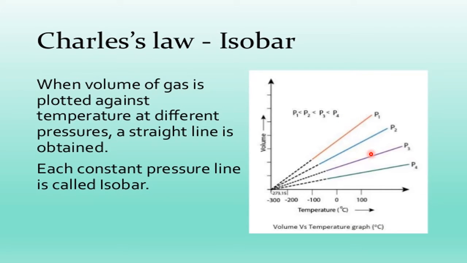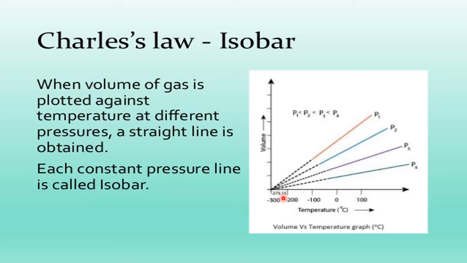But the interesting point is what? This is the graph between volume and temperature starting from 0, the origin. When you extrapolate all four graphs, using the scale, they meet at a common point. That is the important point of Charles's law. All four meet on the temperature axis at minus 273.15 degrees centigrade.